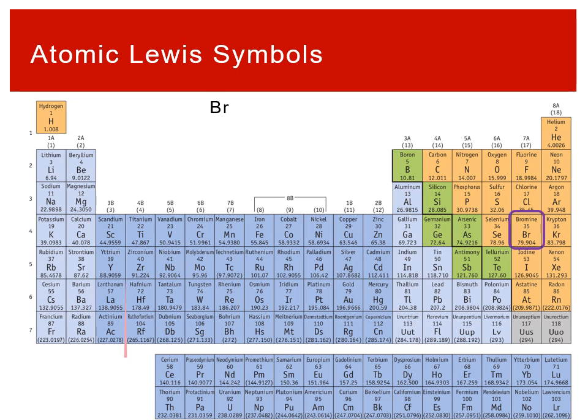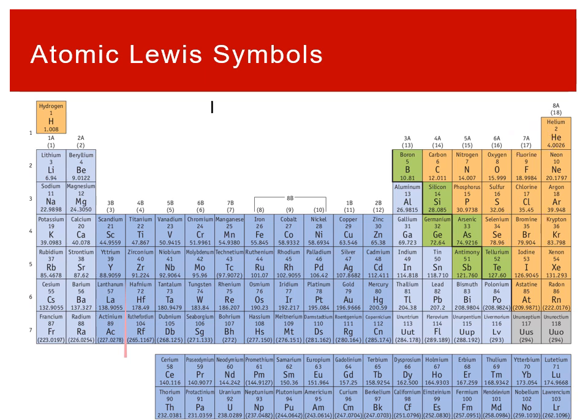Bromine, Br, is right here, again in group 7A, so 7 valence electrons. If we go to put those out, we know that we have 4 places. We can do the 1, 2, 3, 4, but then we have to make 3 pairs to accommodate that 5th, 6th, and 7th electron. So overall this bromine has those 3 lone pairs and then the 1 single electron left over for a total of 7.